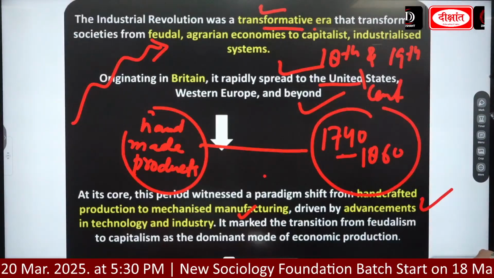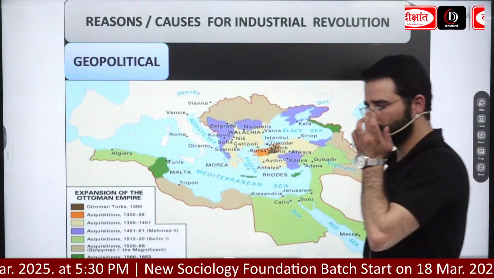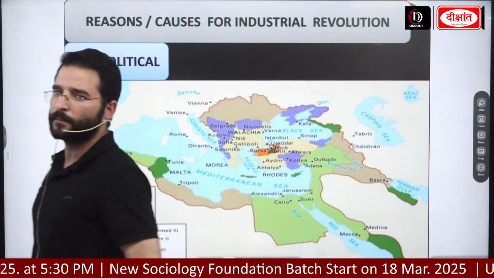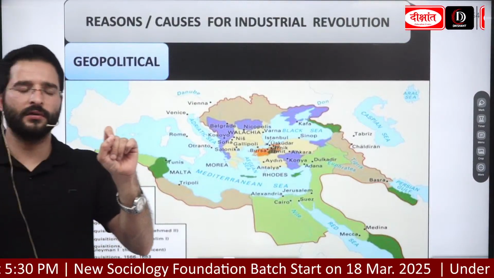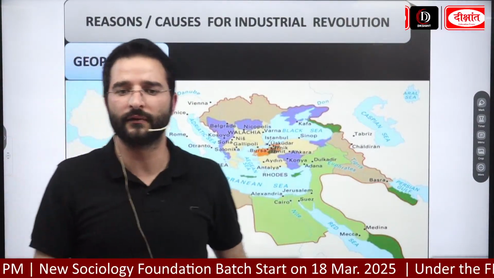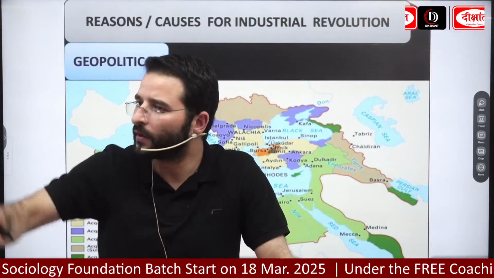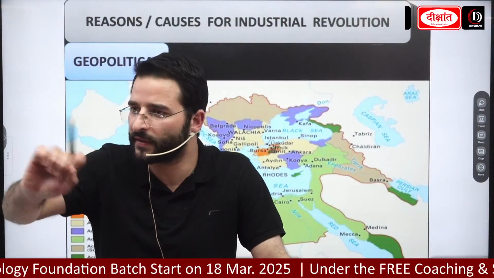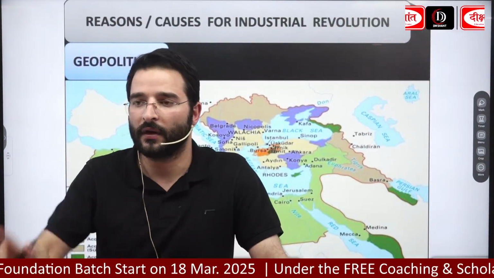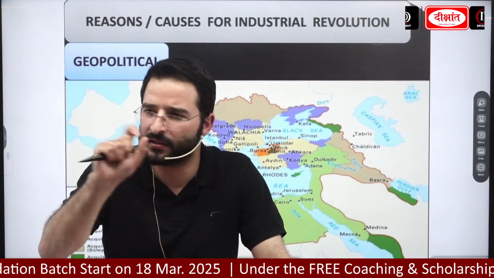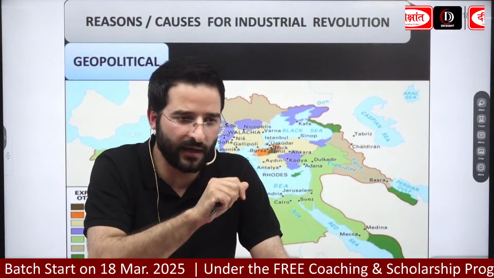Now look here. Okay, so if they ask you tomorrow, what do you understand by the industrial revolution? Okay, and then with that they might ask you what were the causes for the industrial revolution or what were the reasons for the industrial revolution. We have got an idea कि एक definition, एक introduction हम लिख सकते हैं. We can write an introduction.